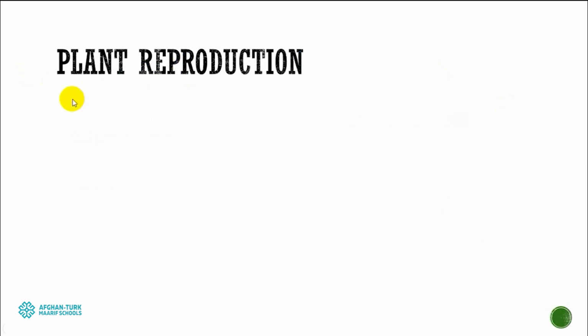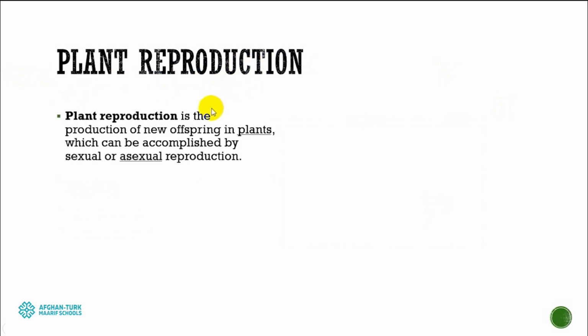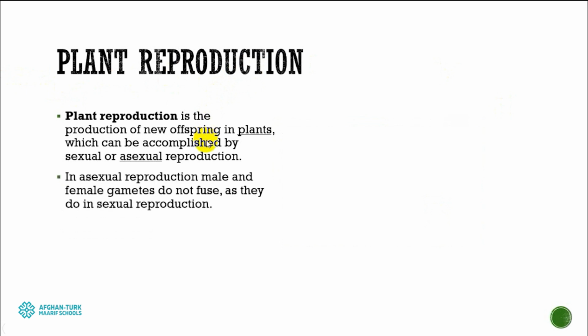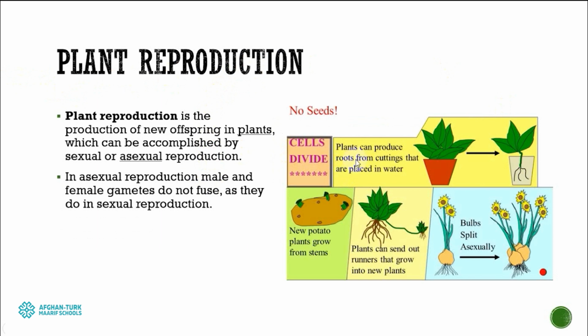So the last feature of living organisms is reproduction. How do plants reproduce? They can reproduce in two ways, sexually and asexually. Their asexual reproduction is very interesting. Like, if we cut some branches and put them inside water, they can grow new roots, so they can grow a new plant. This is an example of asexual reproduction. Or if we put a potato in soil, it can grow a new plant.